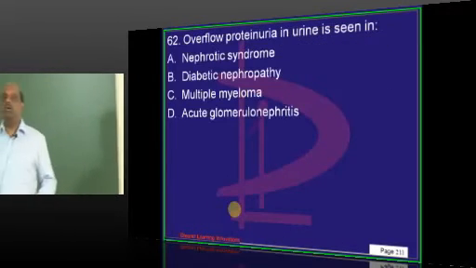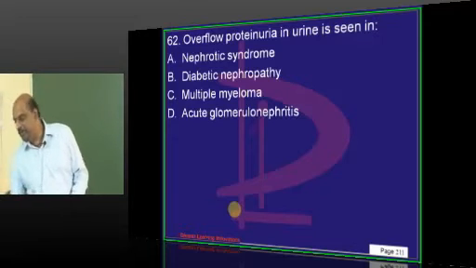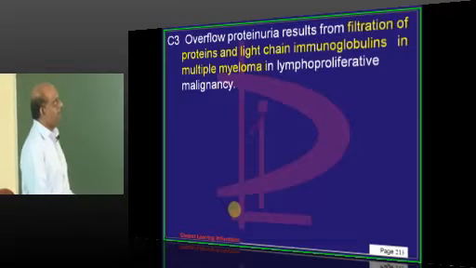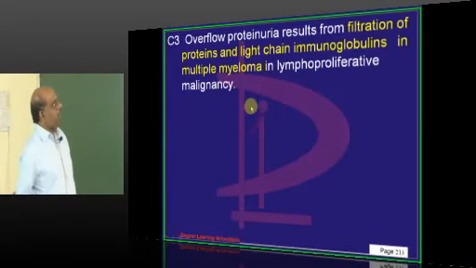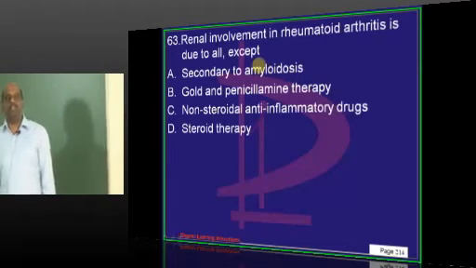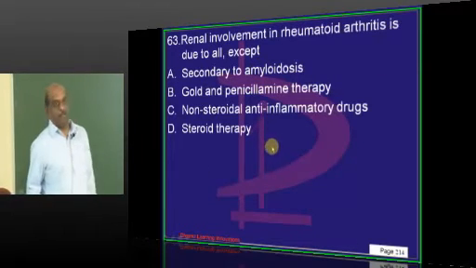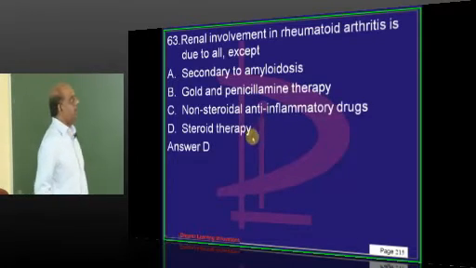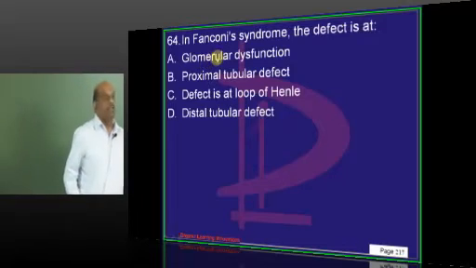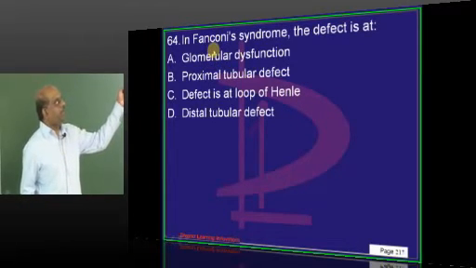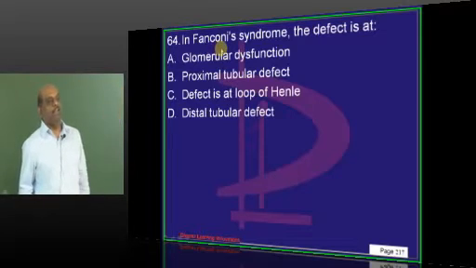Now, doctor, overflow proteinuria in the urine, when will it occur? Multiple myeloma. Typically in multiple myeloma, the filtered proteins and light chain immunoglobulins will lead to overflow proteinuria. Rheumatoid arthritis may, all of these are implicated, but not steroid therapy. Steroid therapy is used in the management of the renal involvement. It won't cause it.